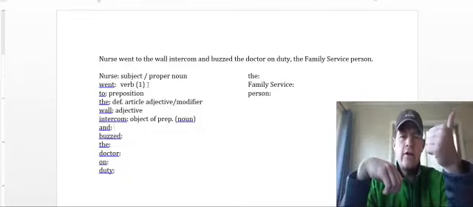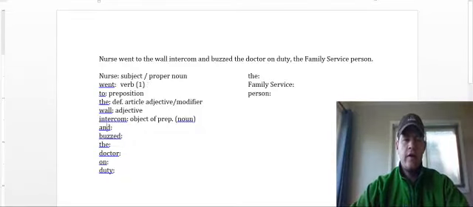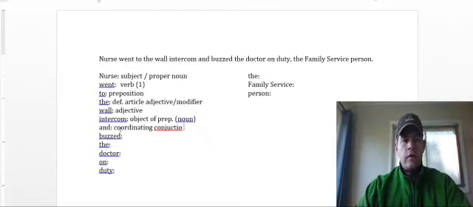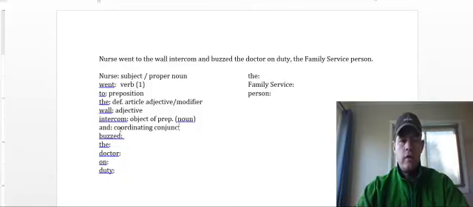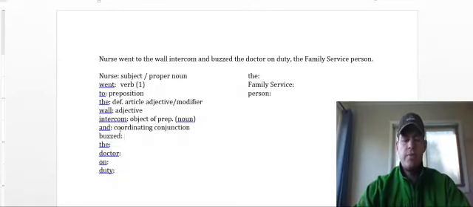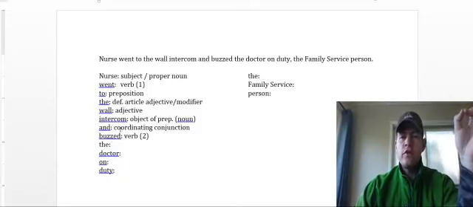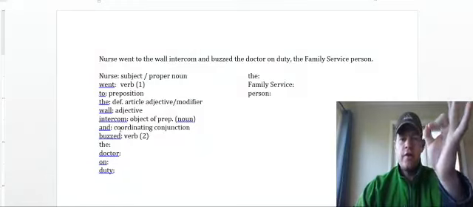She went, and she also buzzed. So we have and connecting those things. It's a coordinating conjunction. And then what else did she do? She buzzed. So this is our verb number 2. Excellent. Okay, so after our first verb, went, we had a prepositional phrase.